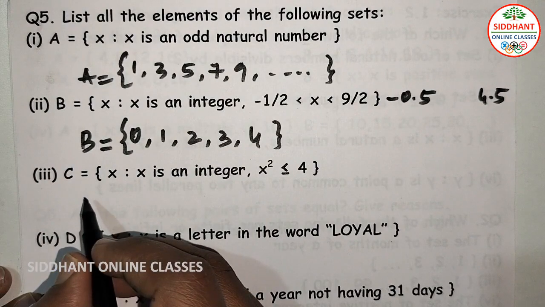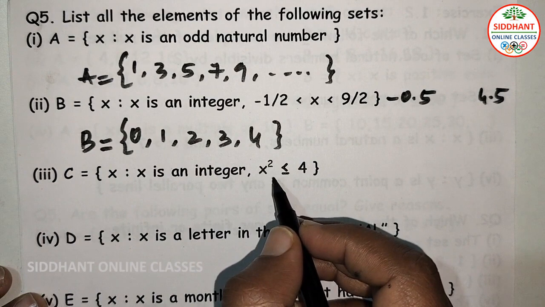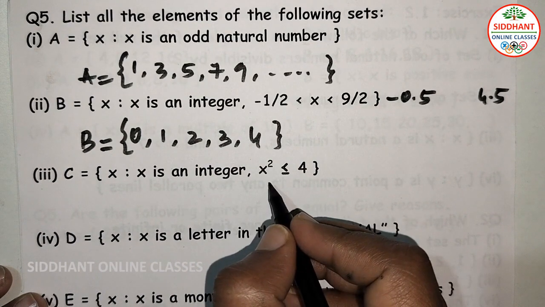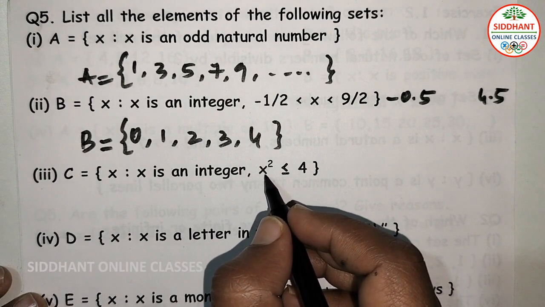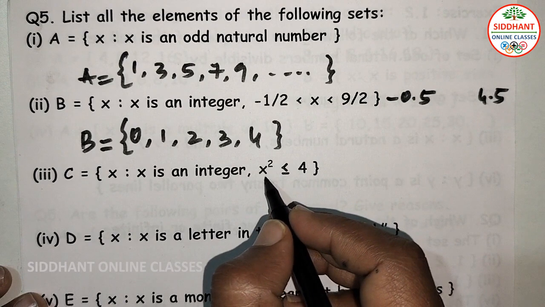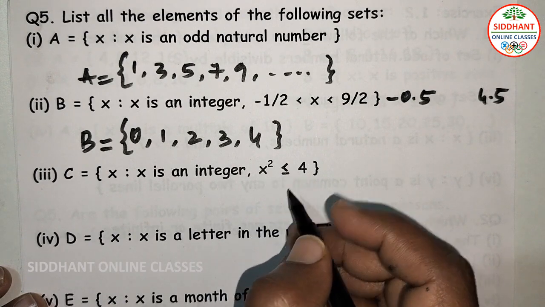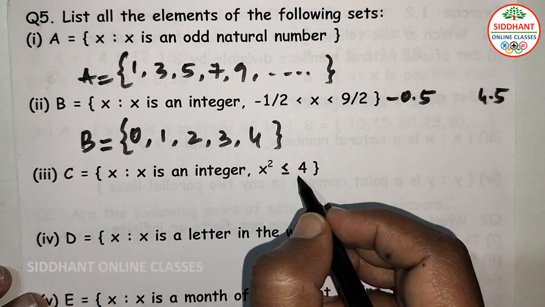Question number 3, C is equal to x such that x is an integer and x square is less than or equal to 4. So when you input the number 1 here, we get 1, which is less than 4. When you input 2, we get 4, which is equal to 4. When you input 3, we get 9, which is not less than 4.